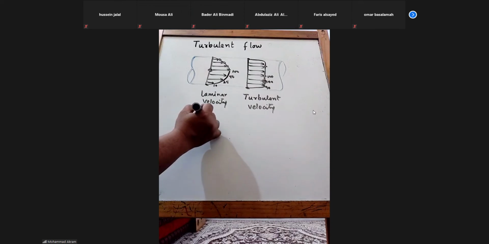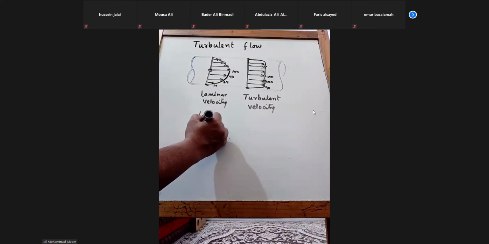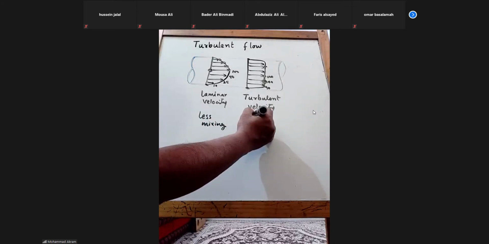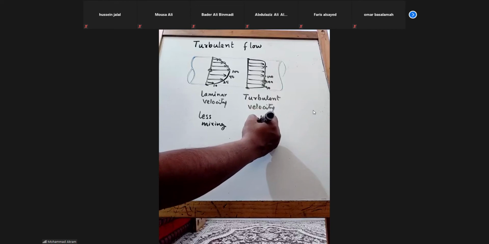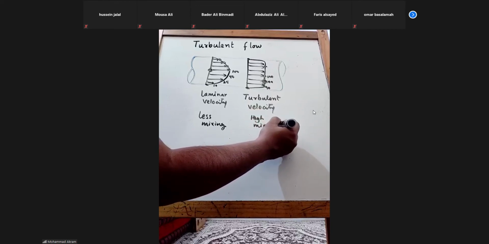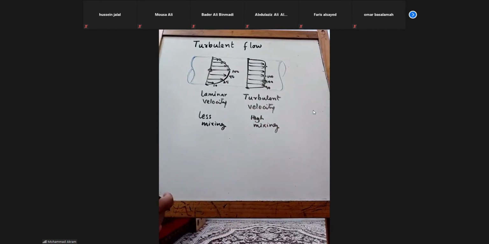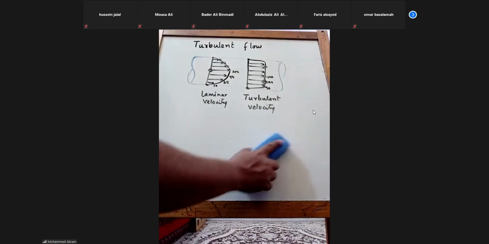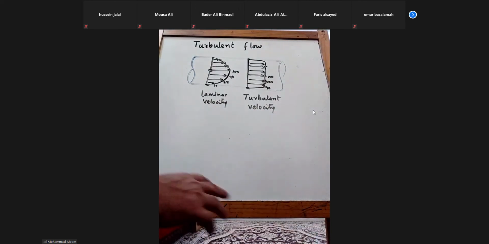So you can say less mixing here, and here you can say high mixing. So if you want to mix something in the fluid, you basically create the turbulence. While cooking, for example, if you want to add salt, pepper, etc., what you do, you stir it properly. You create the turbulence because the turbulence gives you the proper mixing.